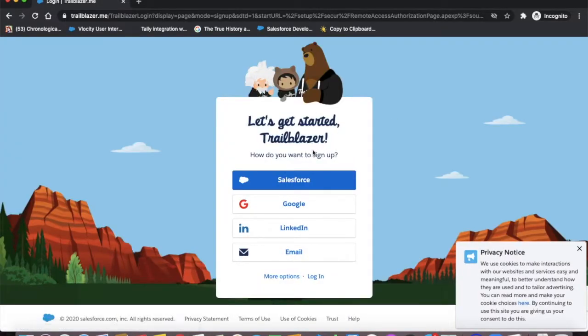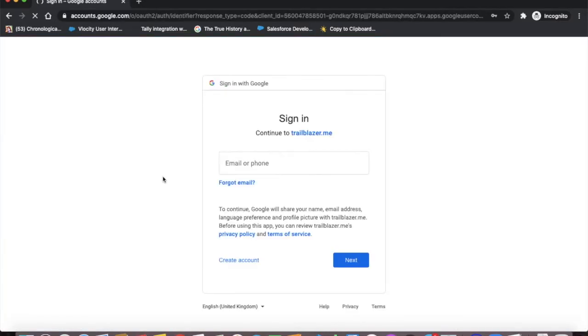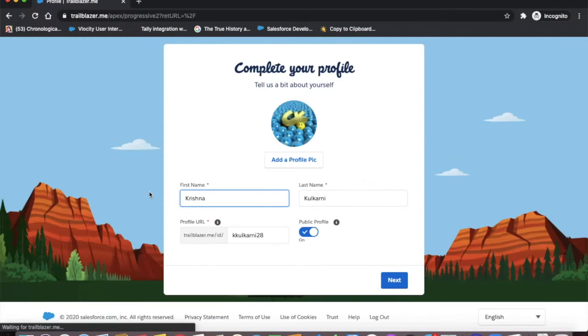This Trailhead link I'll be posting in the description. Once you click on sign up, you will get a few options and you can go with Google. So you will be having a Gmail. You can just log into Gmail.